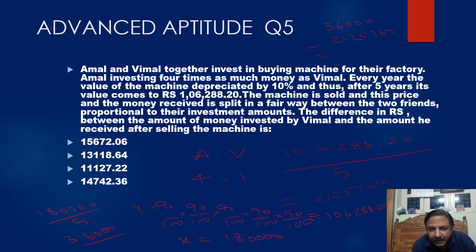That is equal to, we get 14,742.36. Okay. So please read the question slowly.